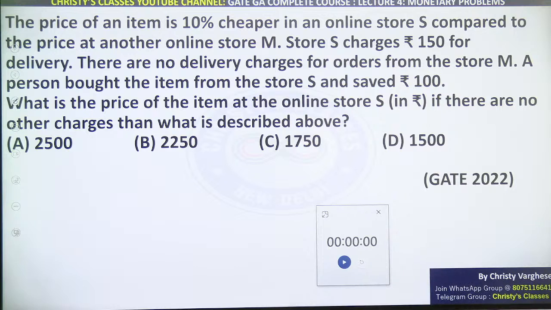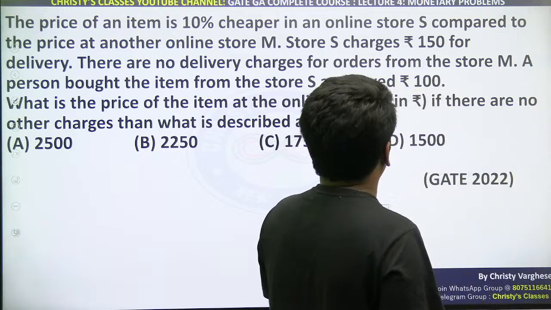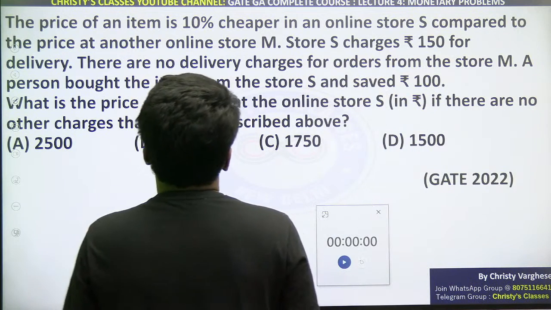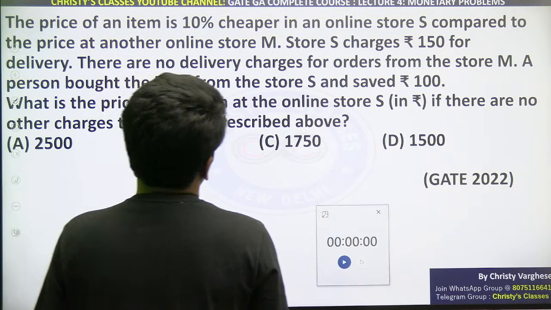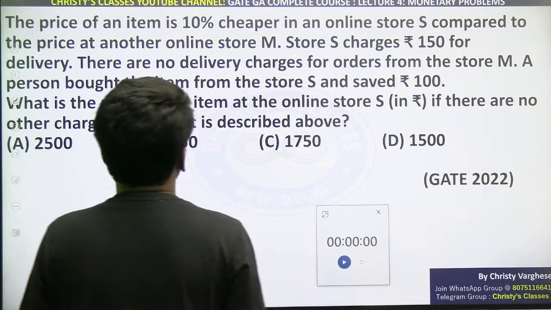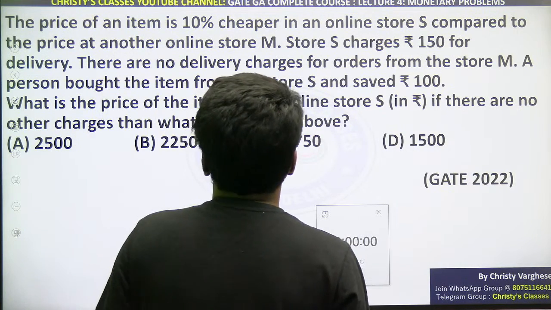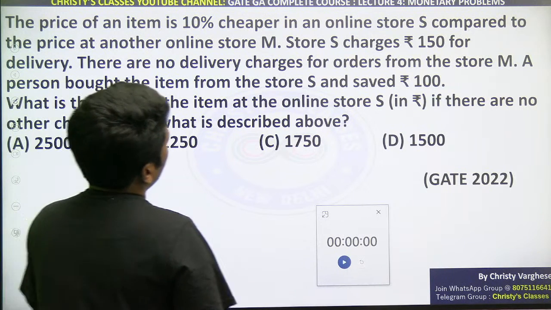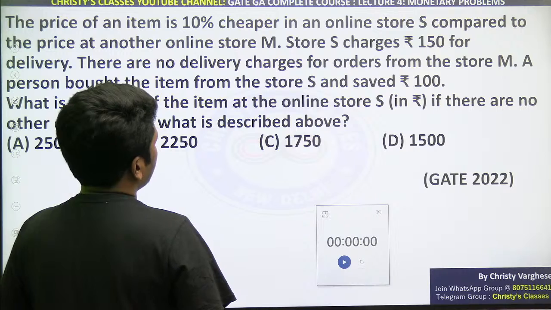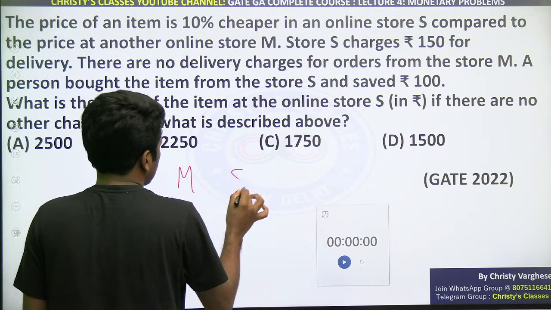Okay, so I'll explain. Very few people got it right. The price of an item is 10% cheaper in an online store S compared to the price at another online store M. तो M के प्राइस से भी 10% कम, मतलब M के प्राइस का 90% है S का प्राइस. Store S charges 150 for delivery, that is extra cost. There are no delivery charges for orders from store M. So store M and S.